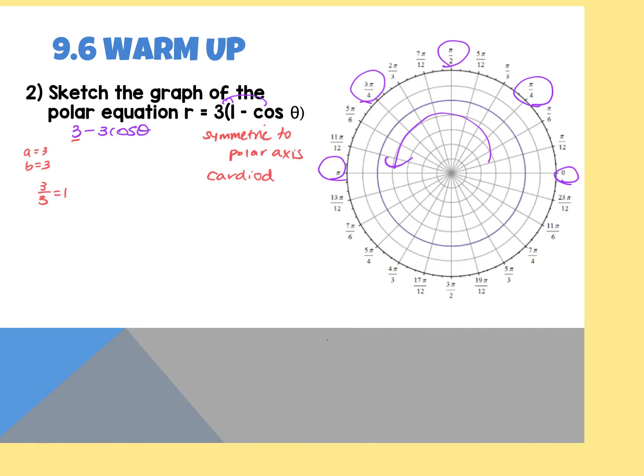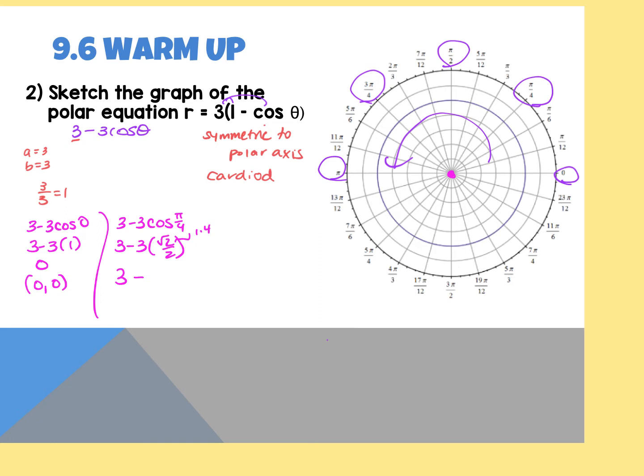Absolutely. So I'm going to plug in 3 minus 3 cosine 0. The cosine at 0 is 1. So 3 minus 3 is 0. So it's 0, 0, which means my coordinate point starts here. Then 3 minus 3 cosine pi over 4. Cosine at pi over 4 is root 2 over 2. 3 minus, and this root 2 we're going to approximate to be 1.4.